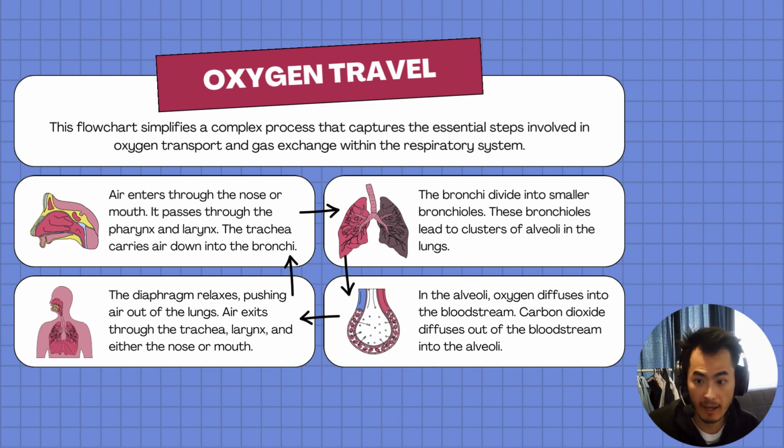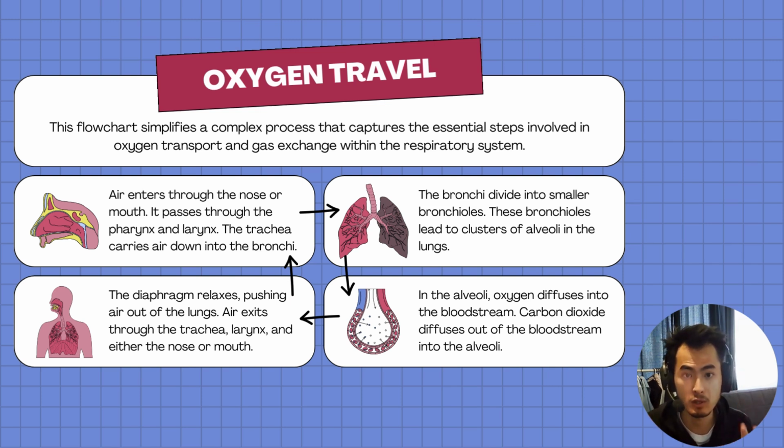So first of all, air enters the nose or through the mouth. It goes through the trachea, into bronchial. So these are just different tubes. It's basically an air pathway allowing air to move into our lung. Eventually, in the alveoli, allowing gas exchange.